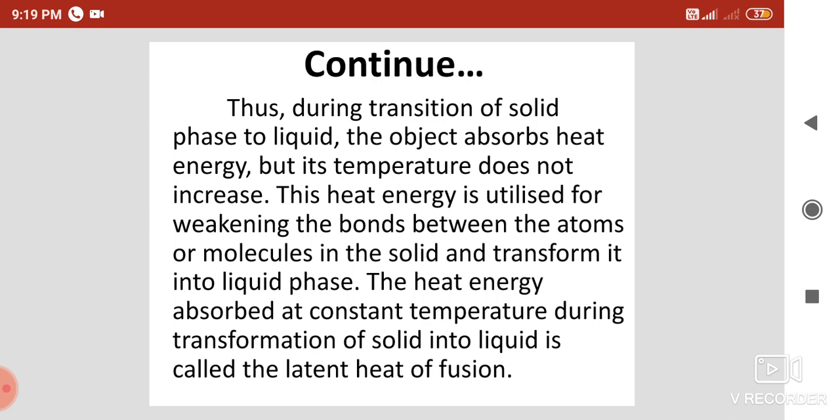So here what you observe is that when the ice converts into liquid, that is water, that time on line AB the temperature remains constant. It means that whatever heat is absorbed by the ice to convert into water, that heat is called the latent heat of fusion.